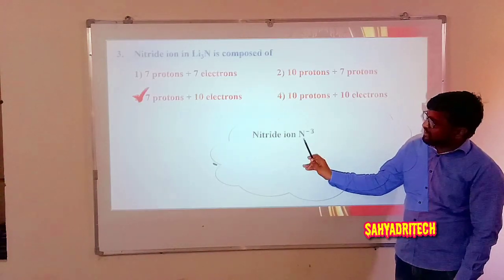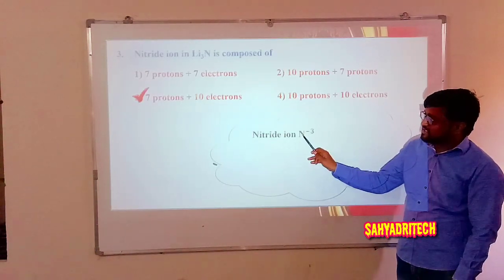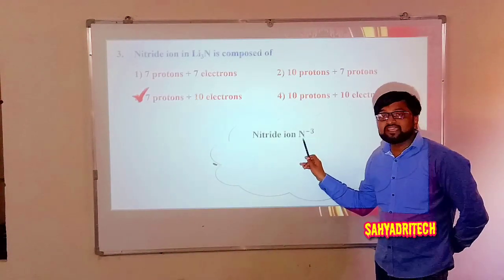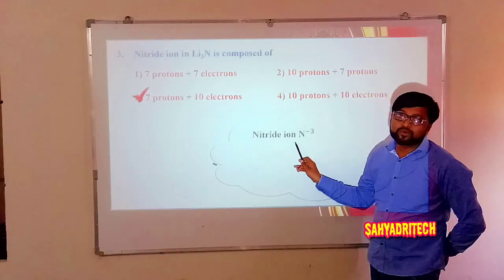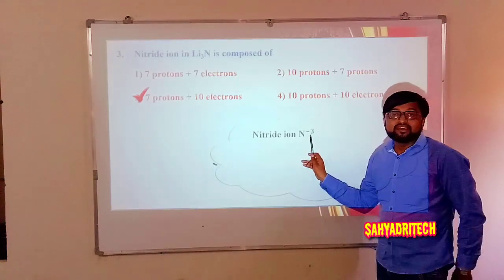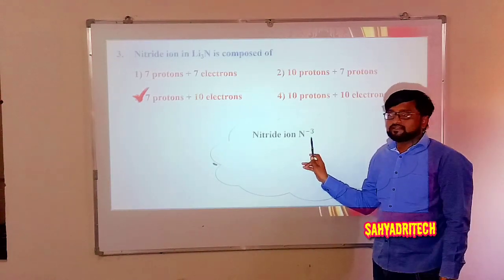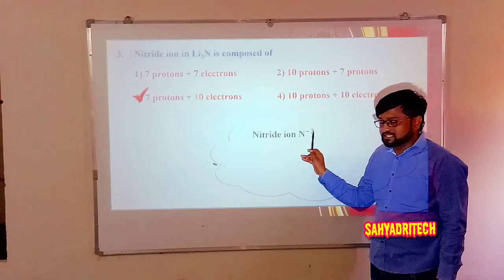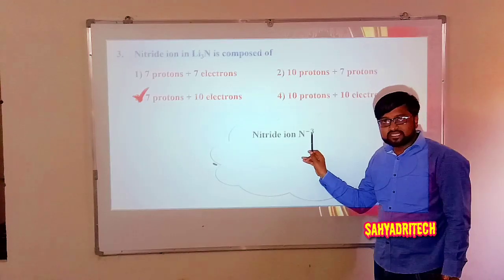So it indicates the number of protons. So how many protons? 7 protons. So here charge 3 minus means 3 electrons are more than protons. So it's going to carry a negative charge, 3 minus. So I can say 7 protons, 7 electrons plus extra charge. Okay. So 7 plus 3, 10.